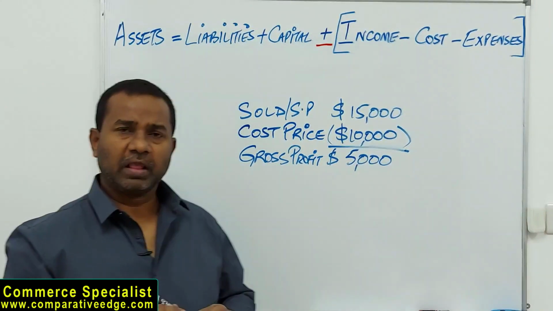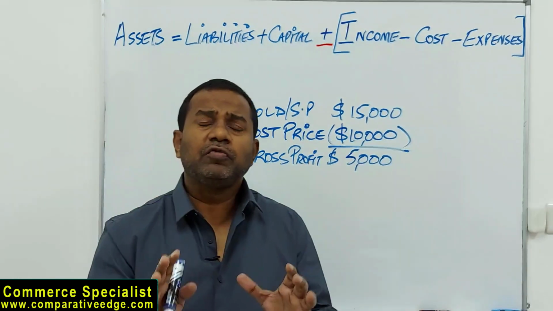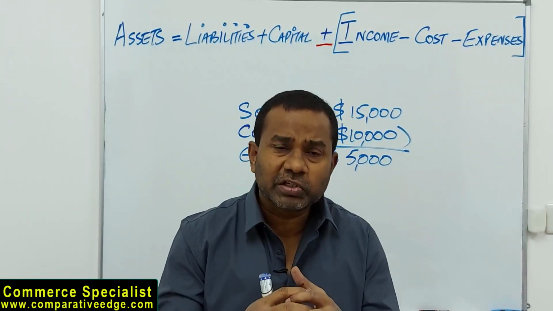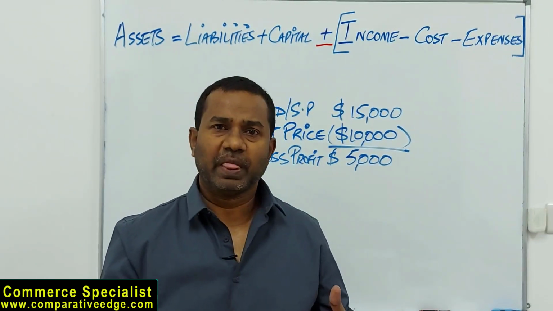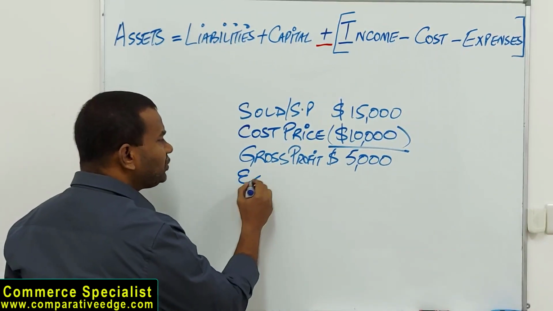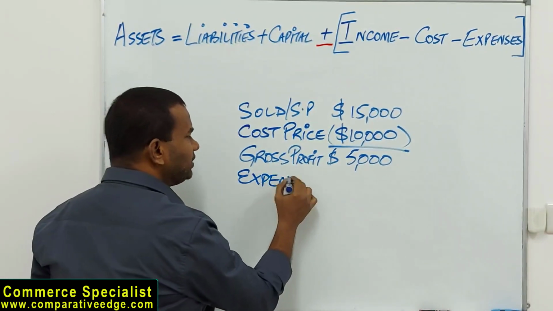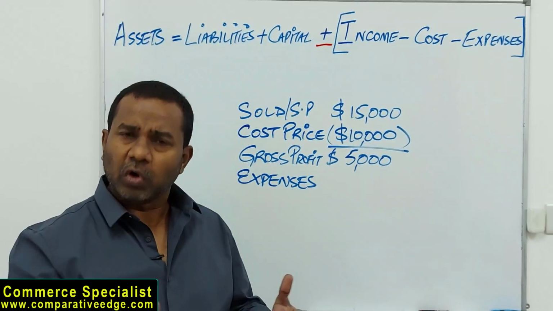Gross profit. The word gross in accounting means an amount from which certain deductions are pending. Certain deductions are to be made. So when I say gross profit, from gross profit you have to subtract expenses of the business like rent, salaries, utilities, so on and so forth.